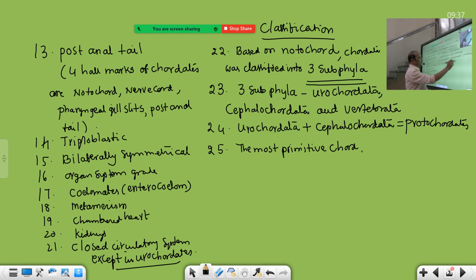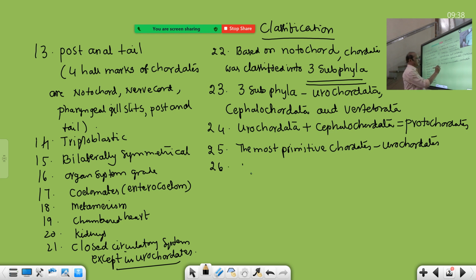If it is asked, the most primitive chordates, your answer must be Urochordates. Don't write Cephalochordates, etc. Protochordates have 2 subphyla, Uro and Cephalochordates.